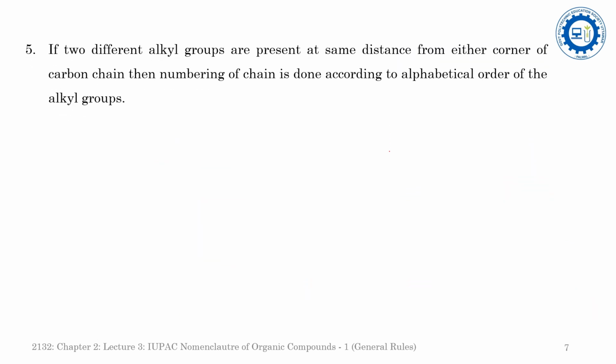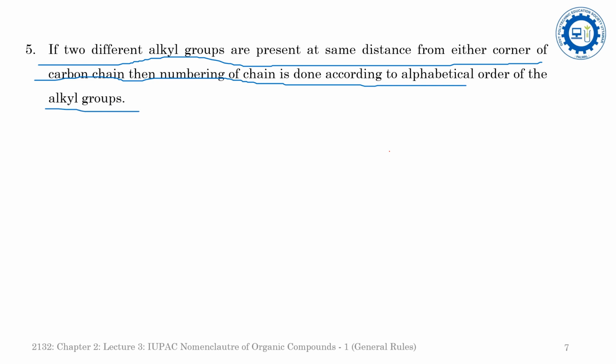Now come to another rule. If two alkyl groups are present at the same distance from either end of the carbon chain, then the numbering of the chain is done according to the alphabetical order of the alkyl groups.